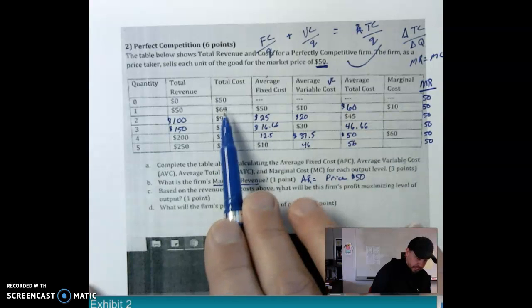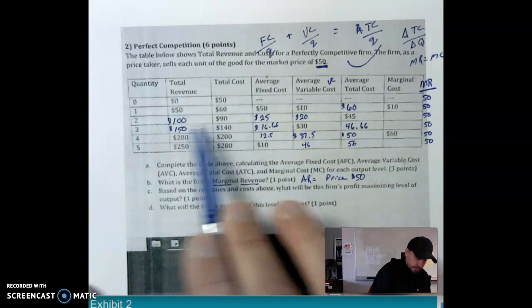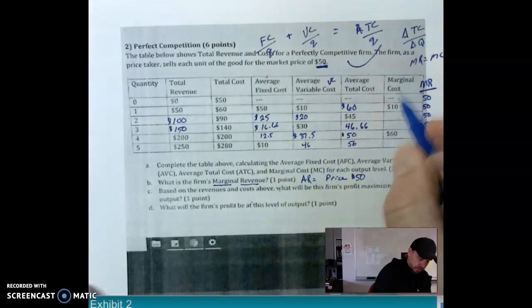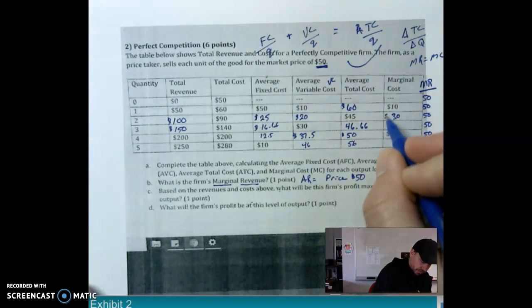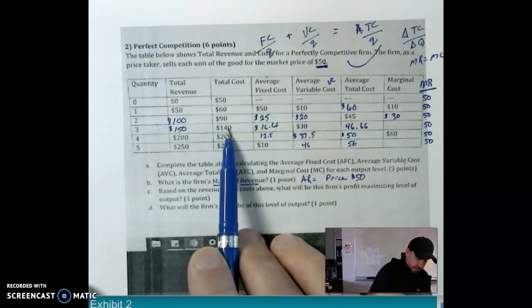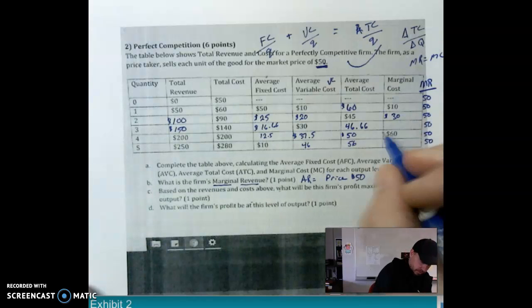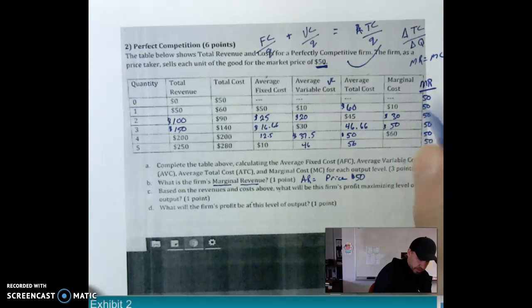We go from 60 to 90, that's 30. Okay, 30 divided by a change in quantity, which is always going to be 1. So that's 30. Okay, we go from 90 to 140, that's a change in total cost of 50 divided by the change in quantity, which is 1. So there's 50.